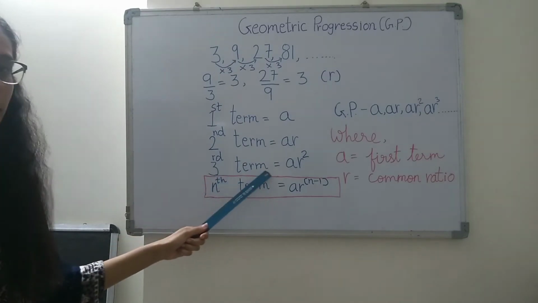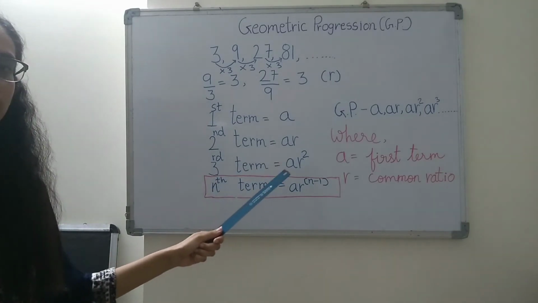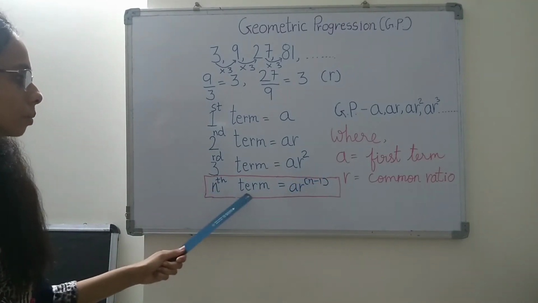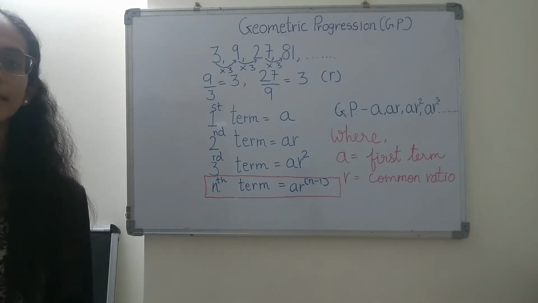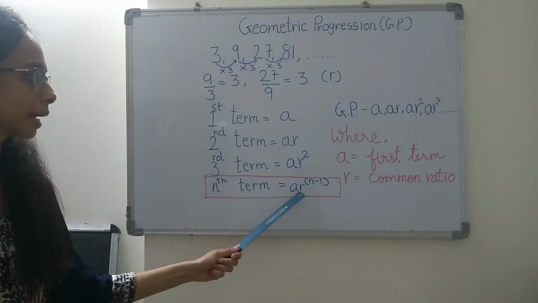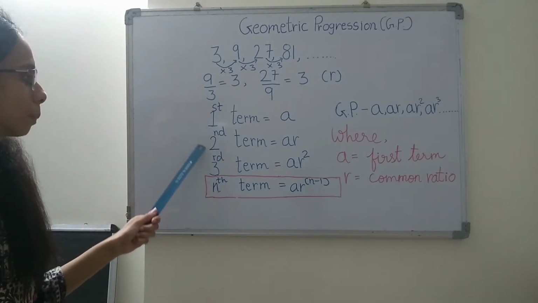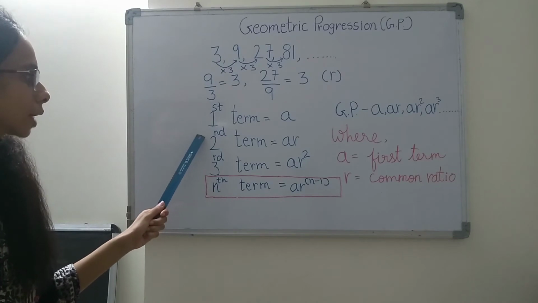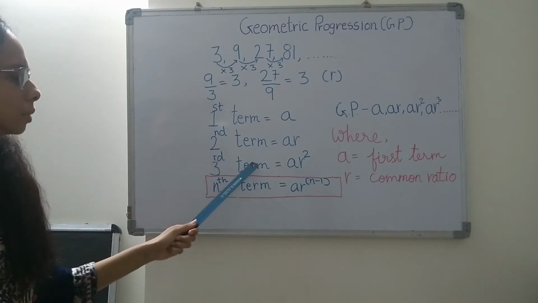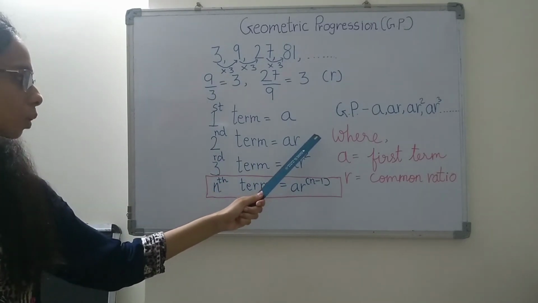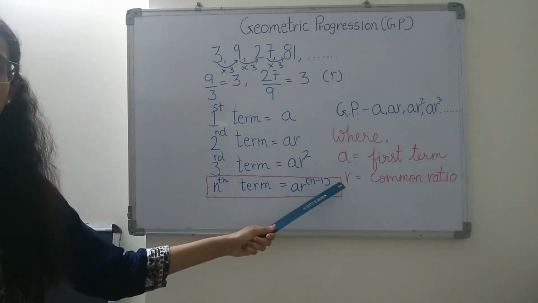Fine. Similarly, the third term can be written as AR square. The fourth term can be written as AR cube. And the nth term can be written as AR raised to n minus 1. Now the question is, why is the nth term AR raised to n minus 1? If you observe the pattern over here, the second term has R raised to 1 and the third term has R raised to 2. Okay, so the nth term will be AR raised to n minus 1.